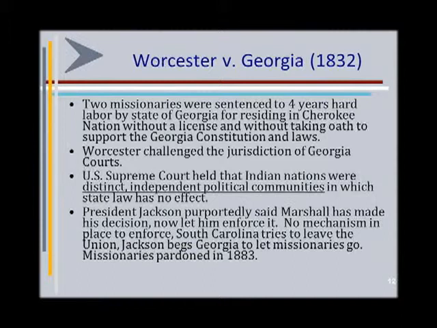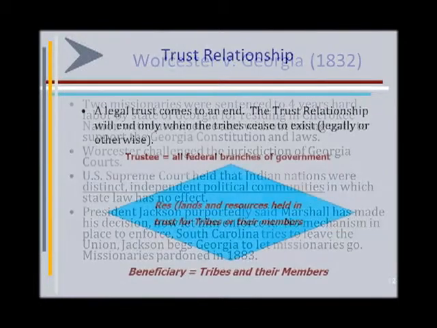So with these 3 Marshall Trilogy cases, you get 3 trains of thought which still exist today. 1, that the possession of land within the U.S. is held by the U.S. government, and that tribes only retain the right to use and occupy the land. 2, tribes are domestic dependent nations. And 3, that we start from the point where states have no authority within tribal lands because tribes are distinct, independent political communities. These 3 cases together are what make the trust relationship.